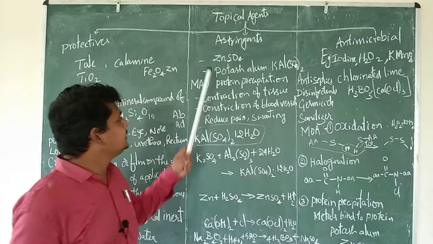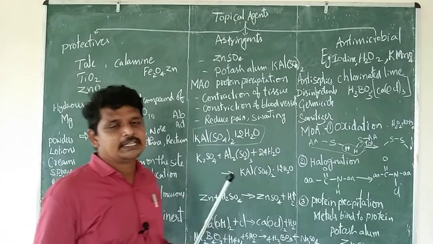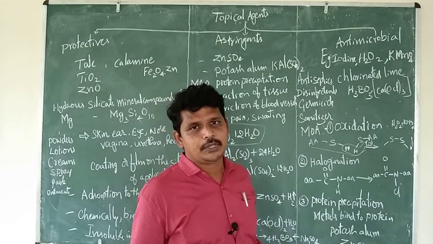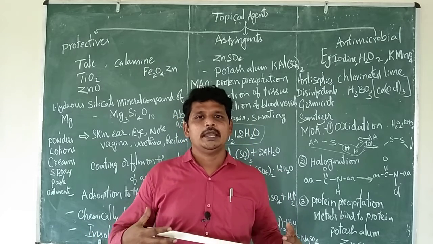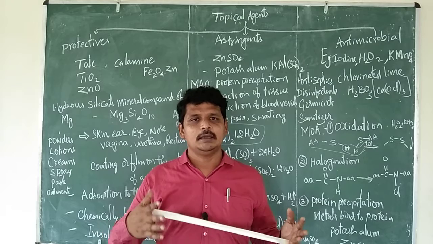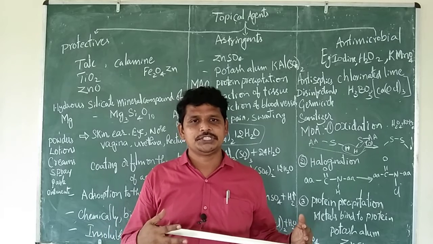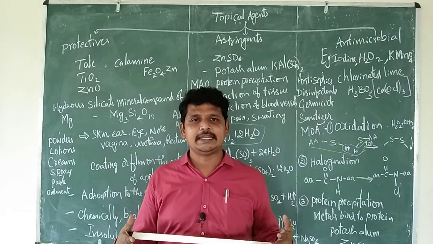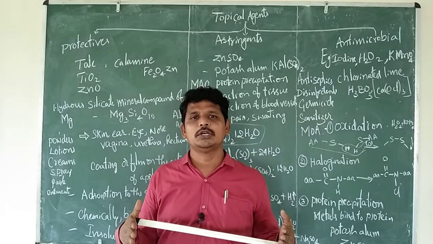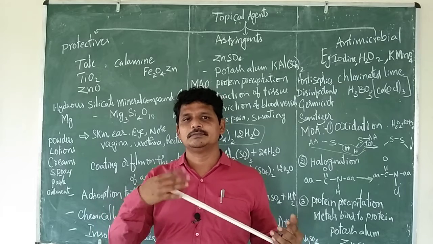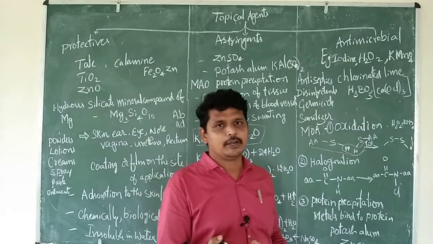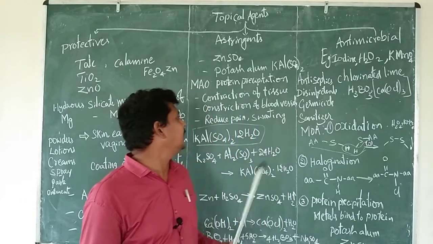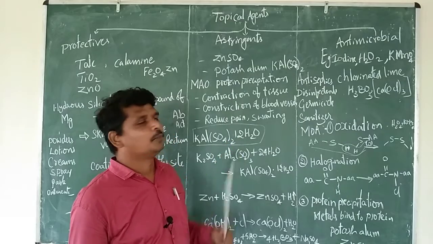Again, these agents can be used to decrease perspiration. Normally, body odor, or bad odor, is just because of sweating. In the presence of sweating and moisture, there will be growth of bacteria. Because of the bacterial growth, we will feel the smell. This bad odor can be decreased by using zinc sulphate and potassium alum.